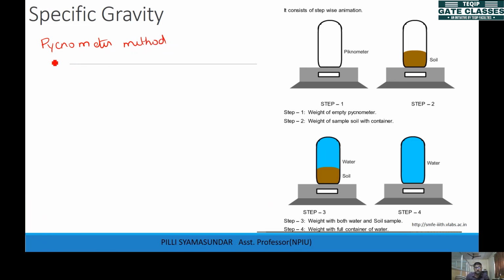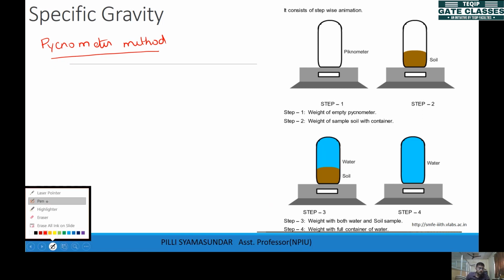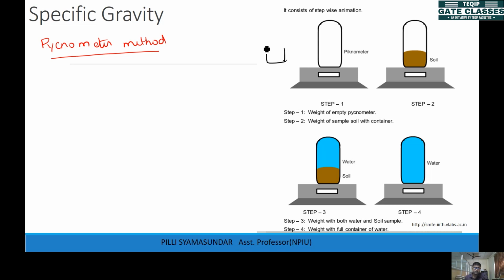So this is the pycnometer method. So what do we do? This is the pycnometer. This picture is not exactly showing it. You can think of it like a box which has some lid on top of it. There will be a box and some cover, something like this. So this is the pycnometer.